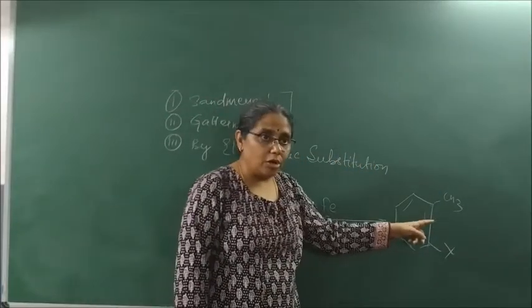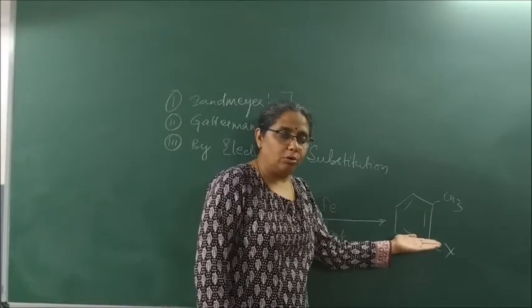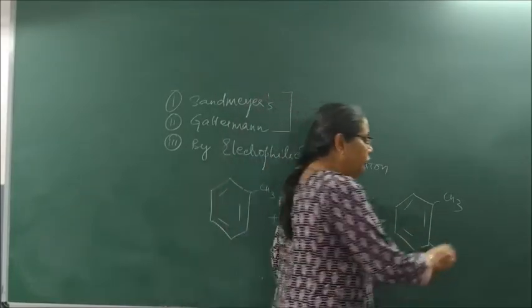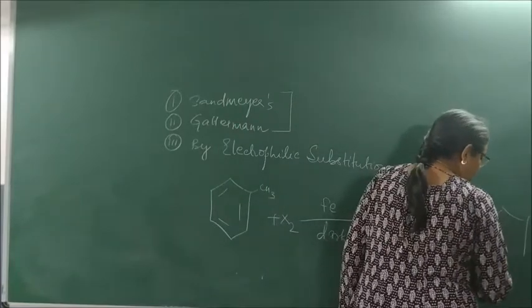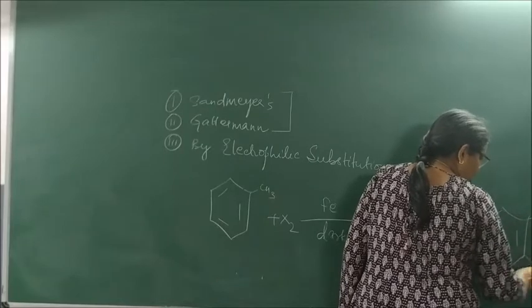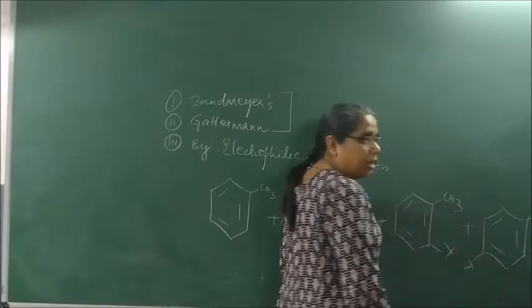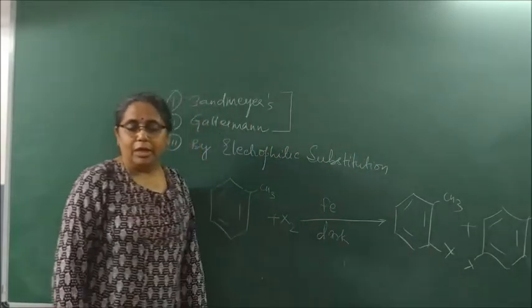This becomes what? Orthochloro. If Cl is added, it becomes orthochlorotoluene. And you can also get a mixture of what? Parachlorotoluene. So this is 2, this is ortho, 3, 4. So this becomes parachlorotoluene. Is it clear?